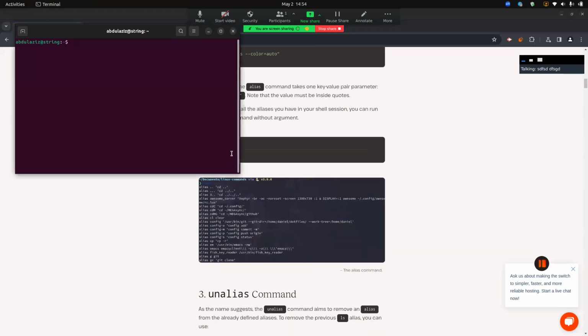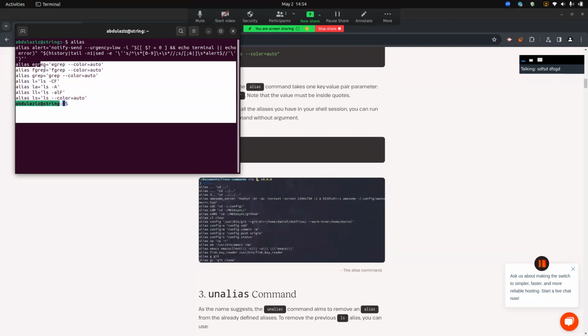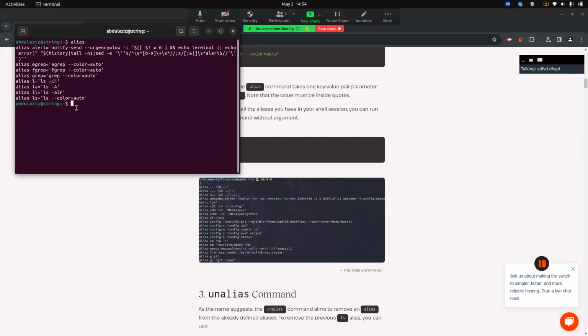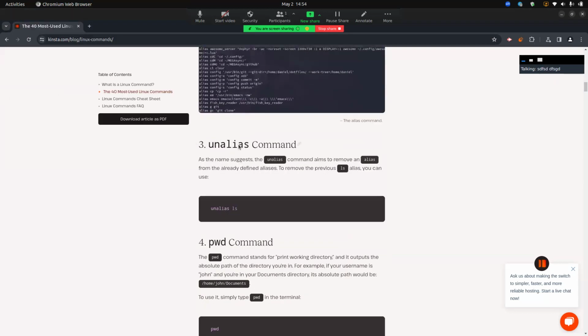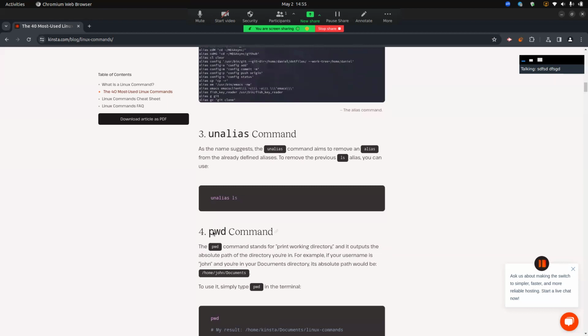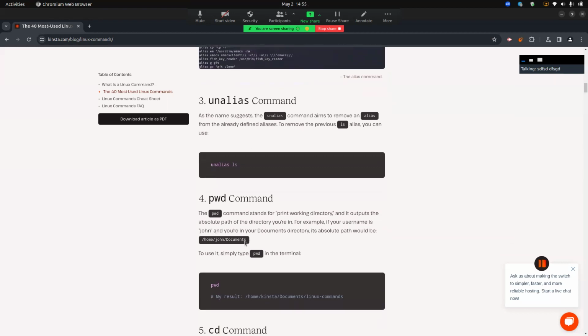If you want to see all the aliases on your computer, you should just type alias, and here you can see all the aliases of your Linux distribution, grep, fgrep, and like that. And the unalias command aims to remove an alias, so your key and value are removed.